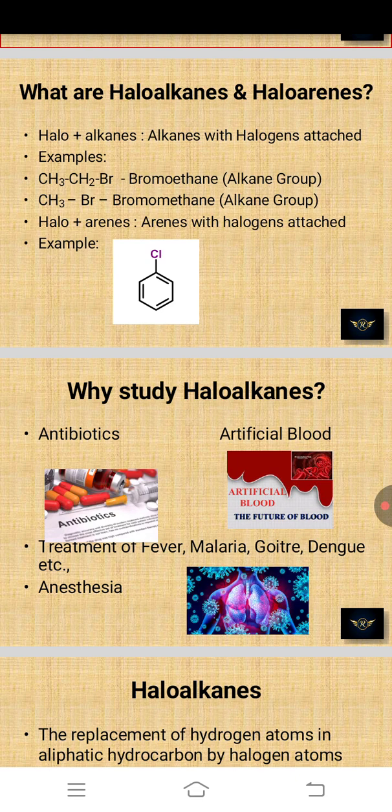Next one is haloarenes. Halo means halogen group, and arenes. Arenes with halogen attached. For example, a benzene ring with a halogen, chlorine attached. Okay, that is haloalkanes and haloarenes.